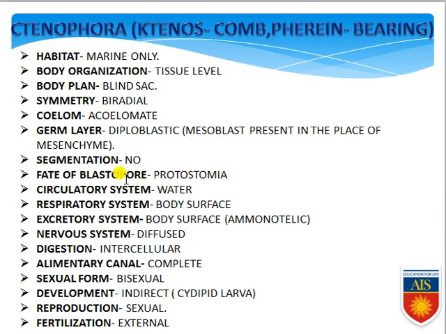Circulatory system is open circulatory system and that is through the water. Respiratory system takes place through the body surface. Next, excretory system also takes place through the body surface, and the excretory material is ammonia. And the nervous system is exclusively diffuse, that means the nerve ganglions are present in diffuse condition throughout the body. Digestion is extracellular, that means digestion takes place outside of the cell, within the alimentary canal. The alimentary canal is complete, starting from the mouth to the anus. This complete alimentary canal is present.